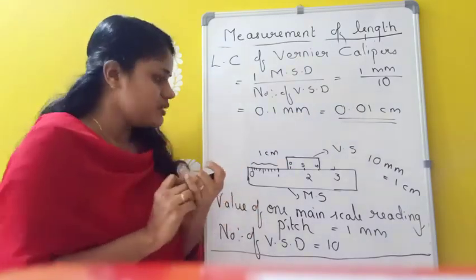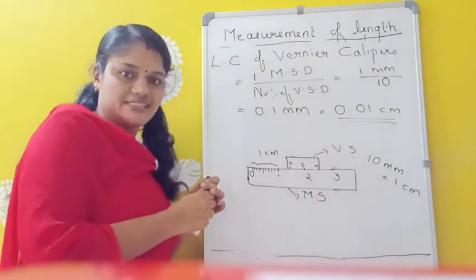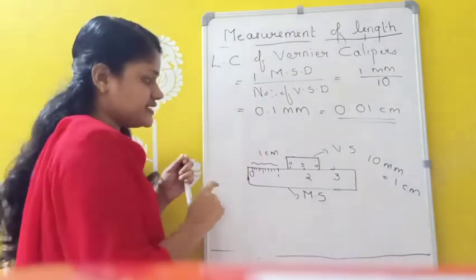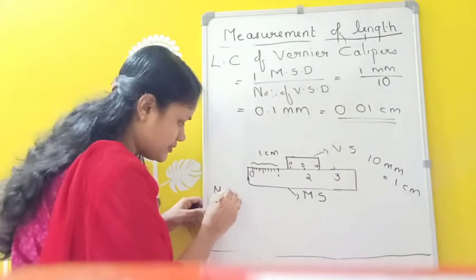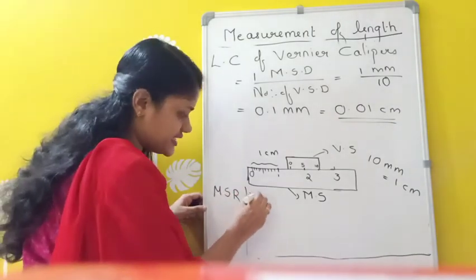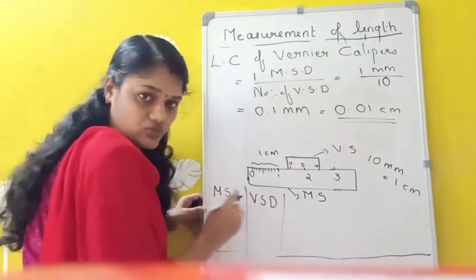Then how will we measure? Suppose I want to measure the diameter of a cylinder. We will get two readings here. I told you, the MSR, main scale reading, is there, as well as the vernier scale division. Both will be there, and we have to measure both.